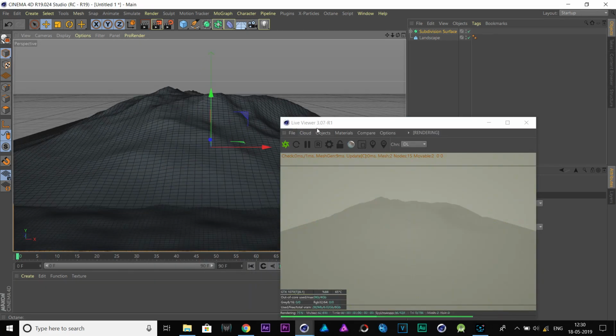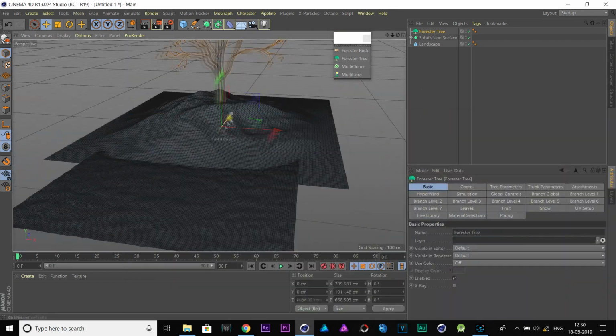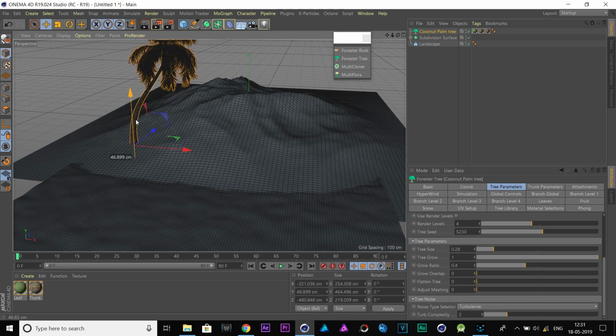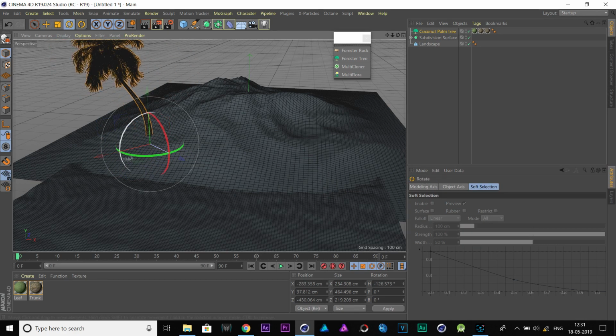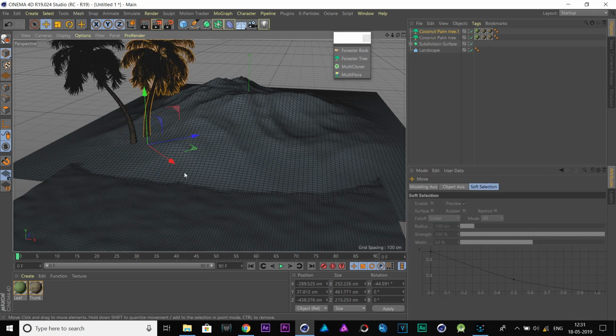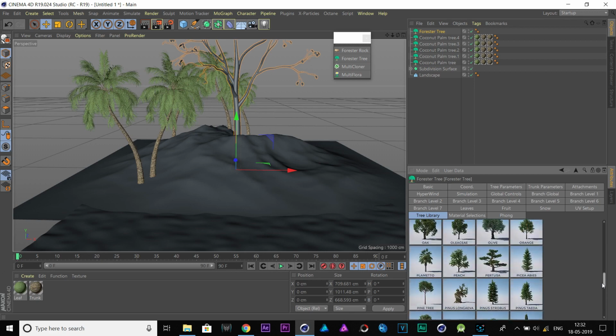Open Octane Live Viewer. I will add some trees with the help of Forester plugin. Add palm trees, date trees, coconut, etc. Place these trees at random positions on the mainland.